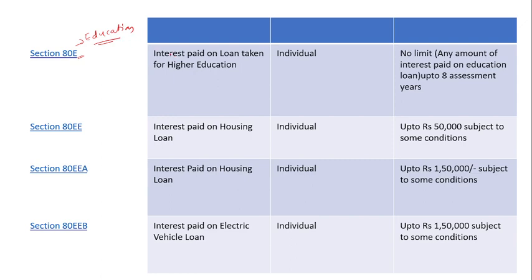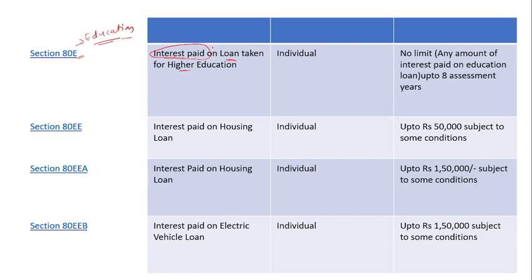If you are taking a loan for higher education, then you will pay interest. On that interest amount you will get a deduction, whatever interest you have paid.